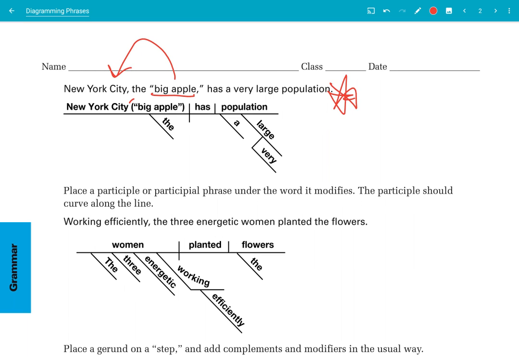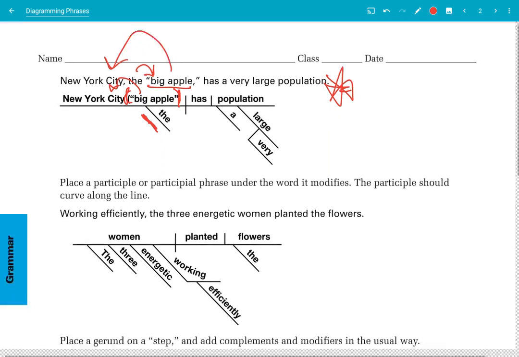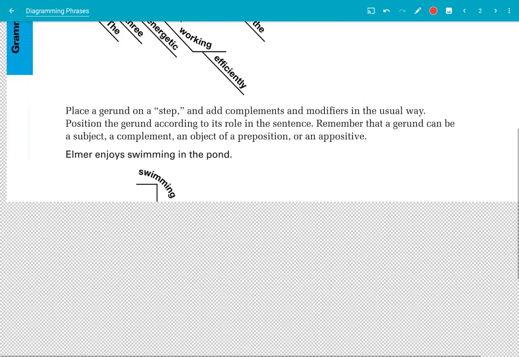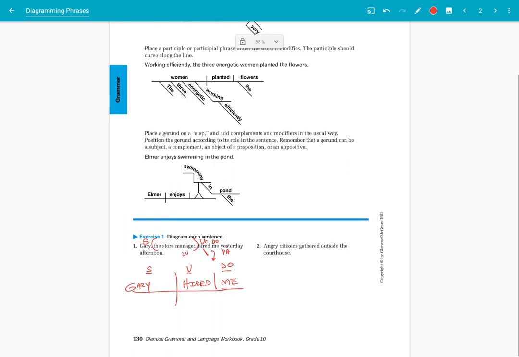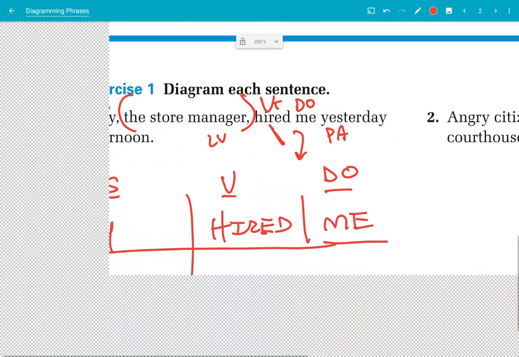So it goes in parentheses right next to the word it names, and this word right here modifies Big Apple. So an appositive is a word that renames the subject of the sentence, or word or phrase, rather, I should say, and it gets put on the same line, and anything that modifies it goes underneath it. So let's go back to our example here.